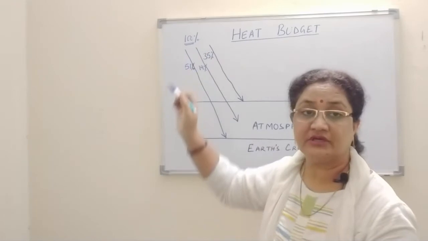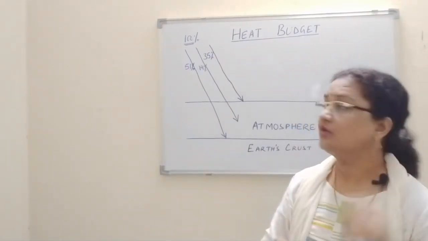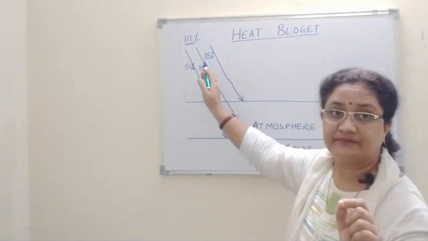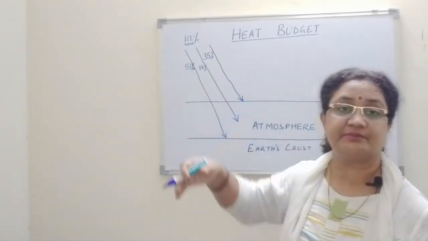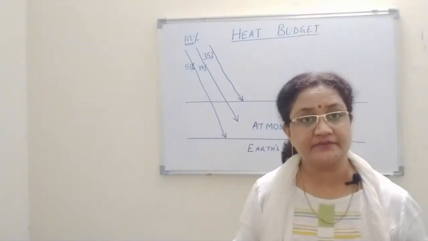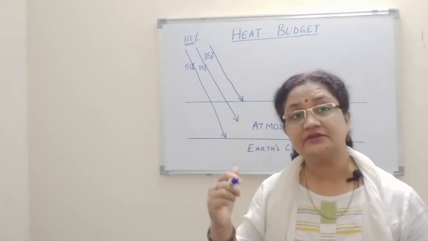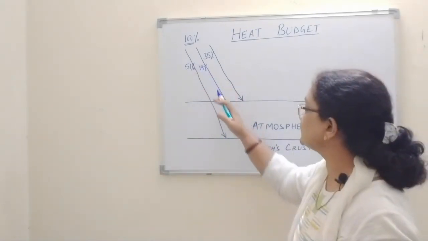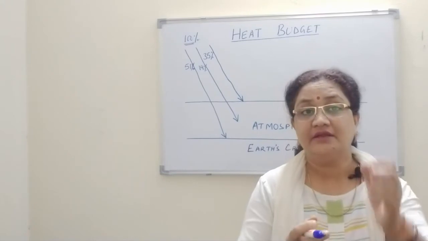100% is coming to us in the form of solar radiation in the beginning. Now come to the other parts of it. 35% of it, when it reaches the atmosphere, is reflected back to the space. Then 14% of it reaches the atmosphere, and the atmosphere absorbs that 14%.